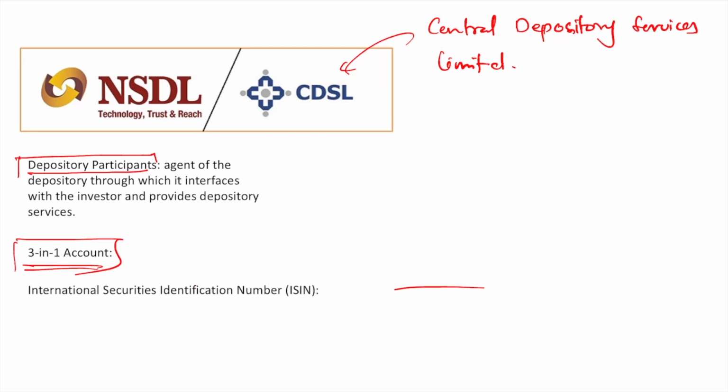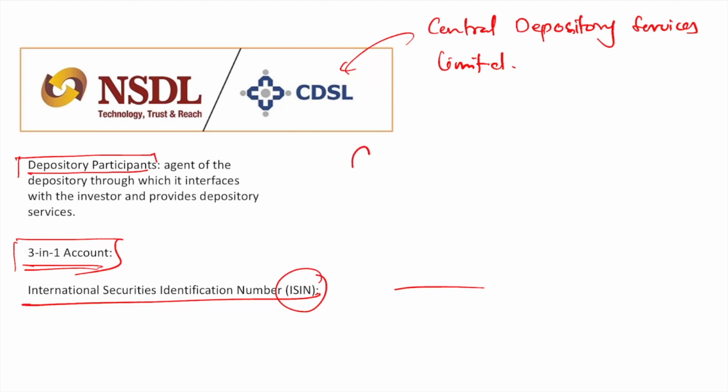Then another thing you can look into is the International Securities Identification Number. I give you a task: find how many characters there are in this ISIN, and you may choose to comment in the comment box.